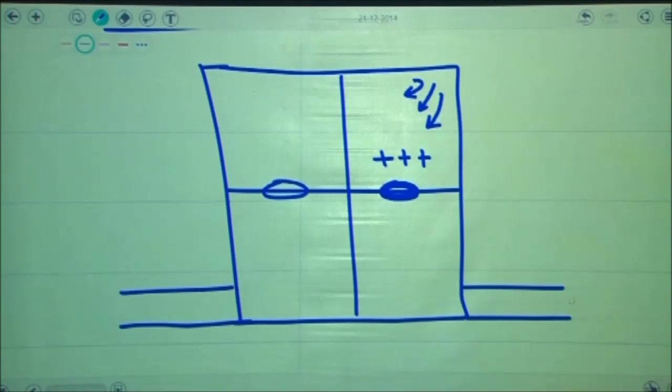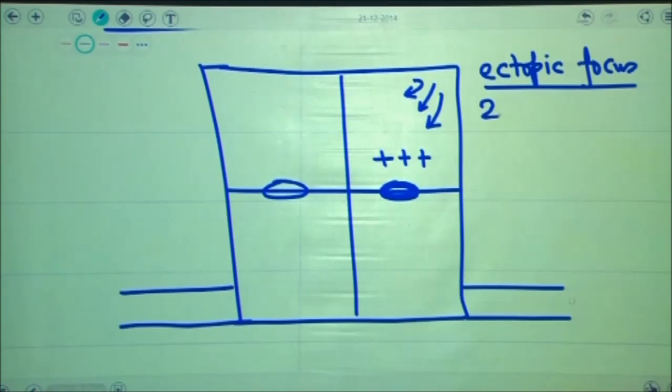This would result in stretching of the wall of the left atria. Stretching of the wall of the left atria can result in development of abnormal currents, and these abnormal currents would be referred to as the ectopic focus. The firing rate of this ectopic focus can oscillate anything between 250 to 400 beats per minute. It can be higher also, but the abnormal focus will be firing at a much higher rate.